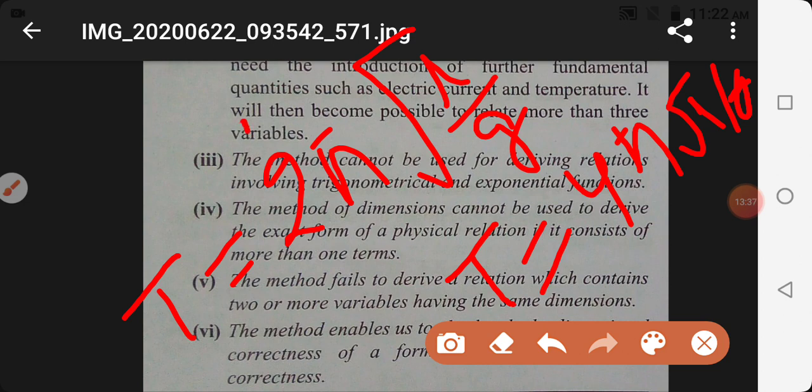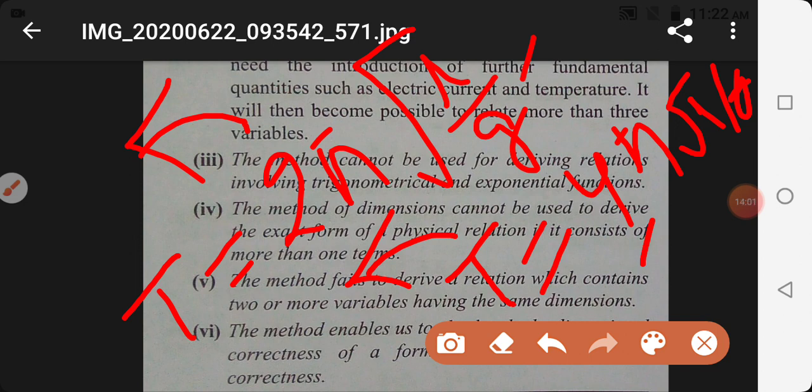Because it will give the same dimension as the last one. Understood? Dimensionally this one is correct, and dimensionally this one is also correct, but not exactly correct, because the exact formula is 2 pi under root L upon g.